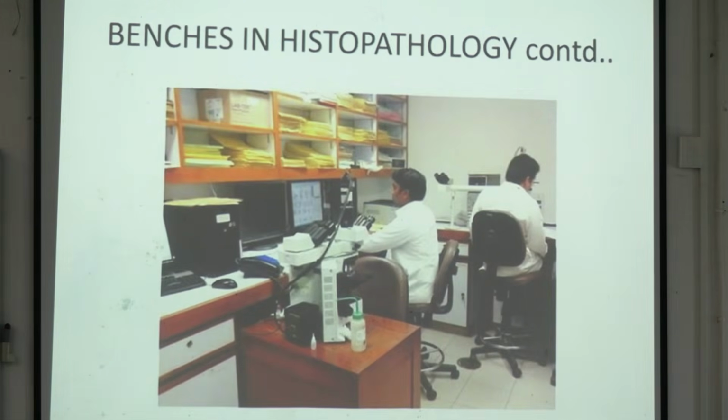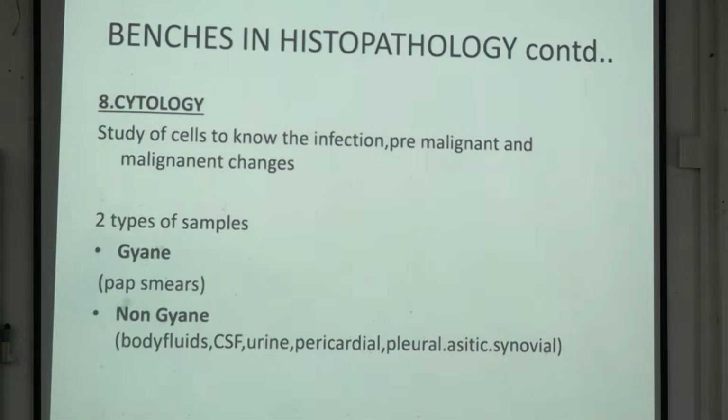This is a computer assisted model where the karyotyping is going on. Cytology, as we have already discussed in the beginning, is the study of cells. We take the cells from the tumor, and that beginning step is cytology. It is the study of cells to know the infection and pre-malignant and malignant changes. The initial pointing as pre-malignant or maybe malignant is done via cytology.